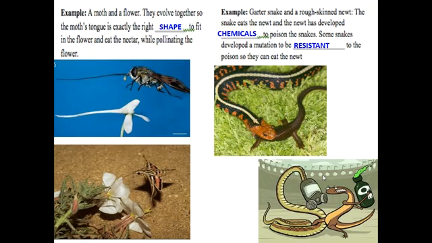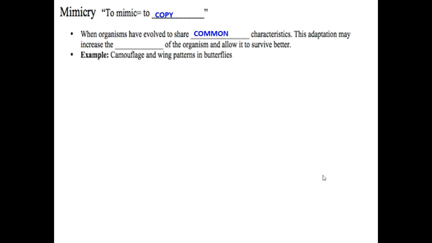So another example is with a garter snake and a rough-skinned newt. The snake is going to catch the newt, and the newt has developed chemicals which are very poisonous to the snake. Some snakes have actually developed a mutation to be resistant to this poison, so they can still eat the newt. So they have both evolved over time to try to counteract each other's new traits.